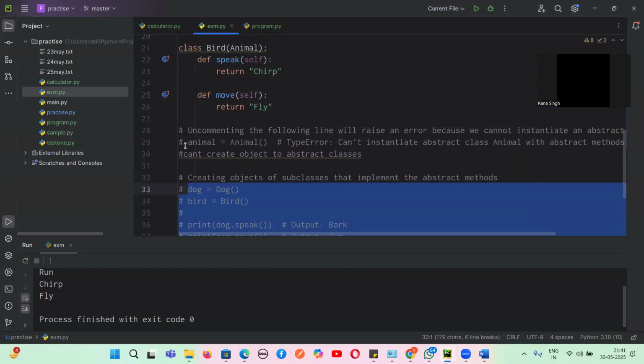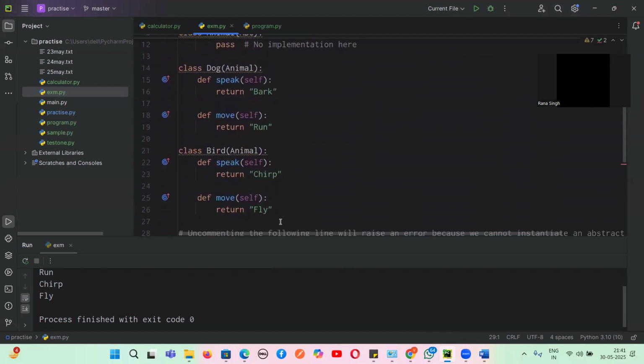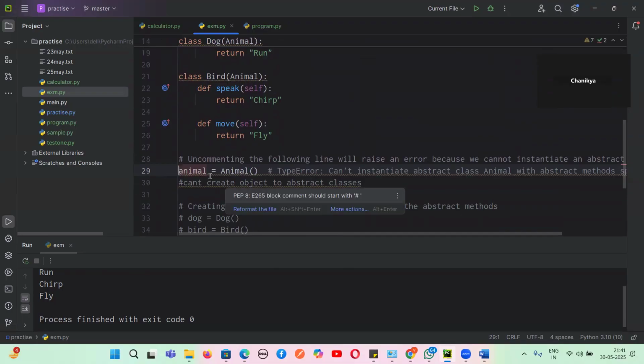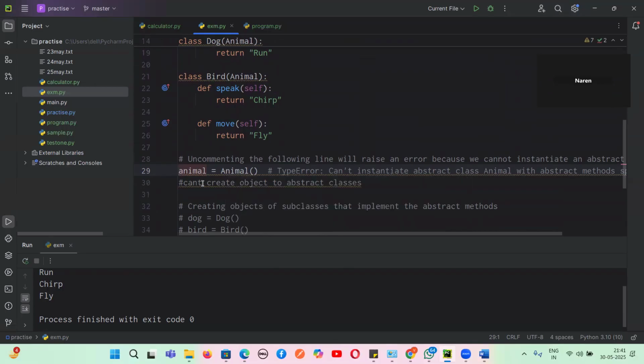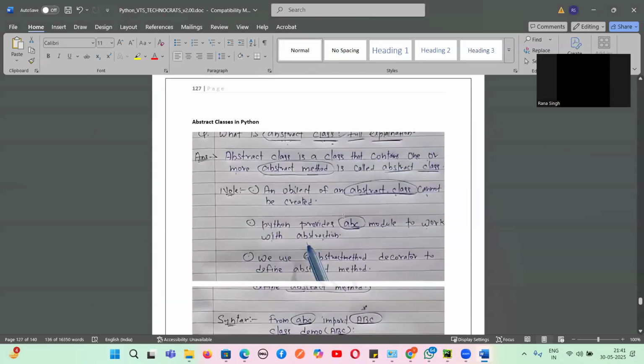Tell me now what will happen if I create an object of the parent class, that is Animal. What will happen, guys? Animal equals Animal(). What is the rule, guys? Can we create an object of the abstract class? No. An object of an abstract class cannot be created. Is this line number 1? Tell me.